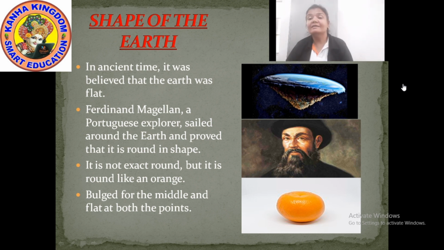Okay, and from the point, meaning from the top point and from the bottom point, it is flat. Same goes for our earth. So you can say that our earth is not exact round, but it is round like an orange, which is bulged from the middle and flat from the top and bottom. Okay, have you understood this? Fine. Now moving to our next content.